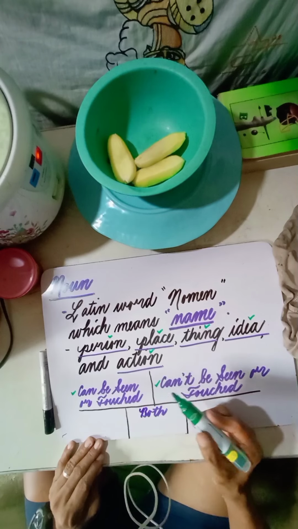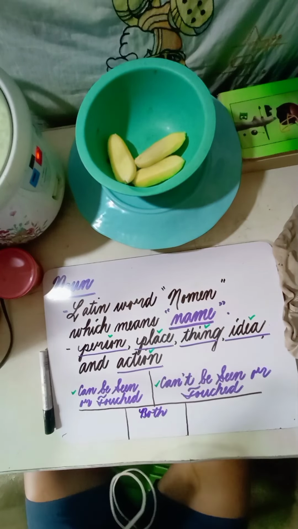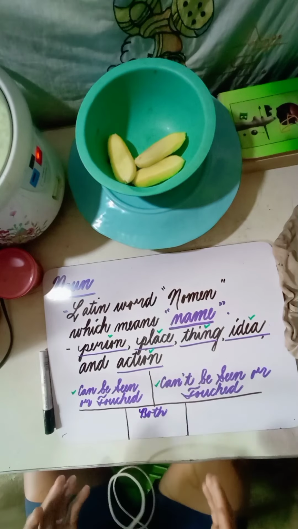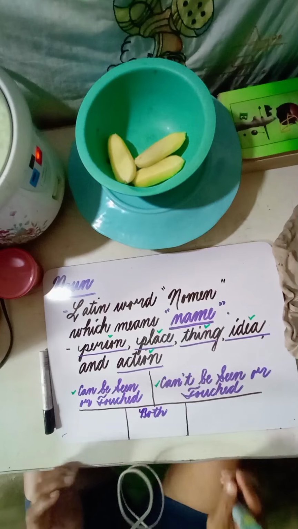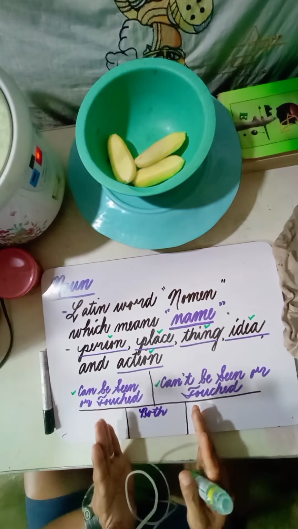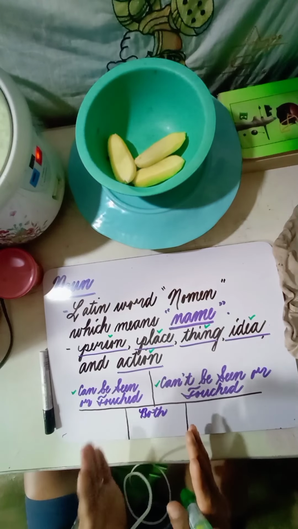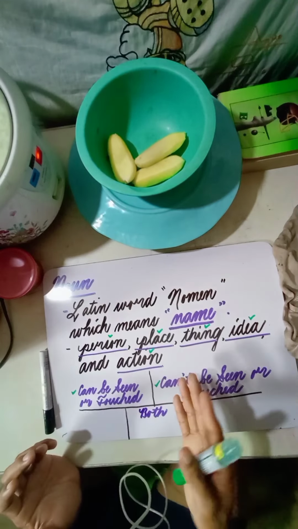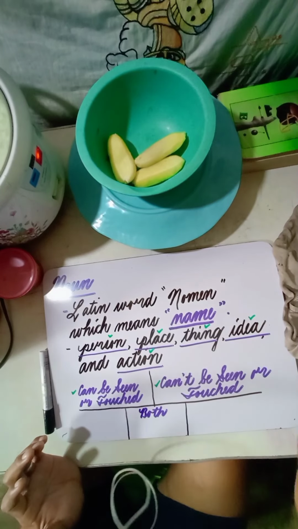But of course, there are also nouns that may fall under the middle of the two categories. So I made another column here where we could categorize the four here. Okay, so later on you will find out.